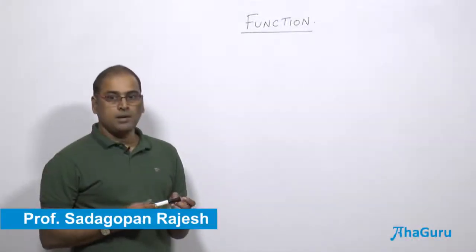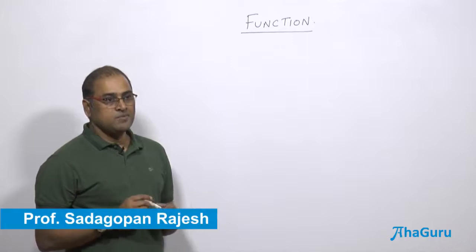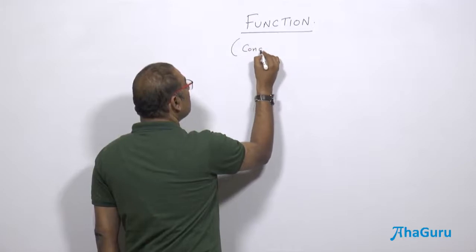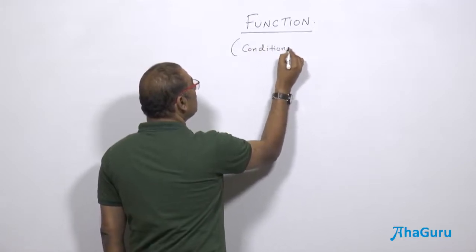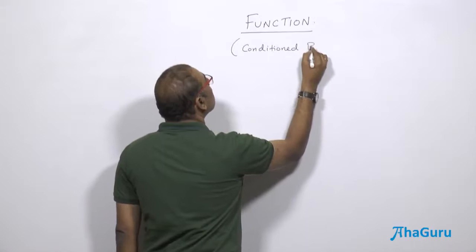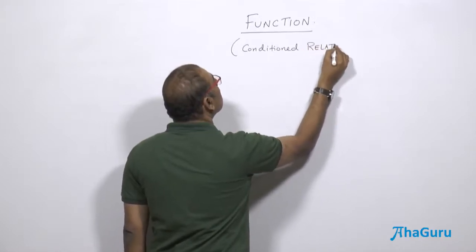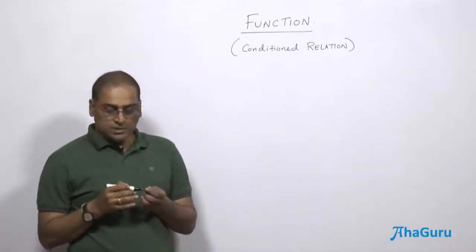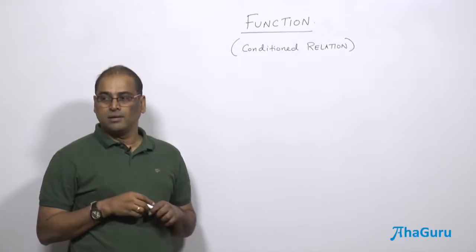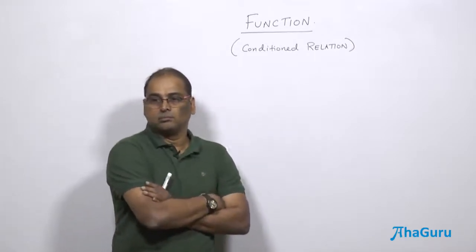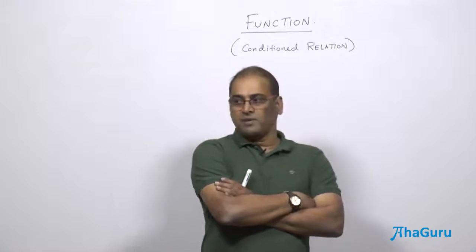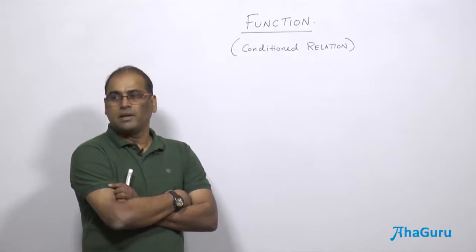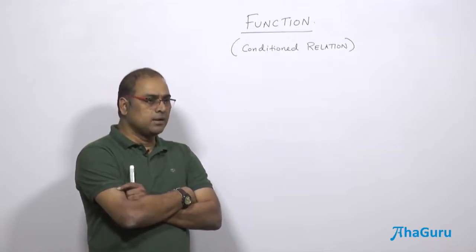So the most important thing is function. So function is a conditioned relation. Relation is a conditioned association. That means function is also a conditional association. Clear? What is the difference between function and relation?